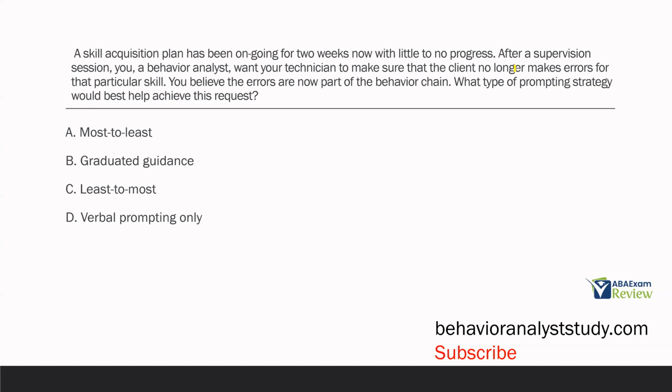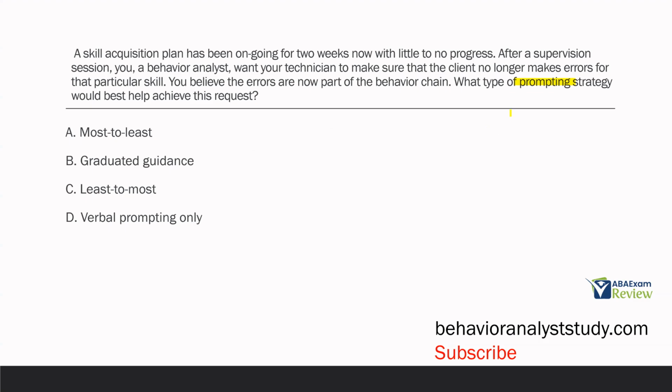A skill acquisition plan has been going on now for 2 weeks with little to no progress. After a supervision session, you, the behavior analyst, want your technician to make sure that the client no longer makes errors for that particular skill. You believe the errors are now part of the behavior chain. What type of prompting strategy would best help achieve this request? So we've got a prompting strategy question, and you need to pick the strategy that's going to best achieve what you want to achieve.